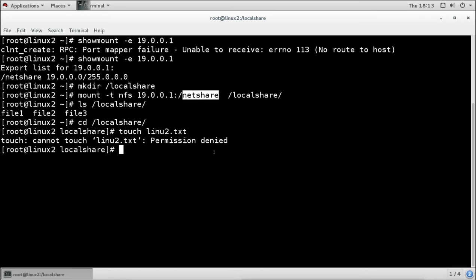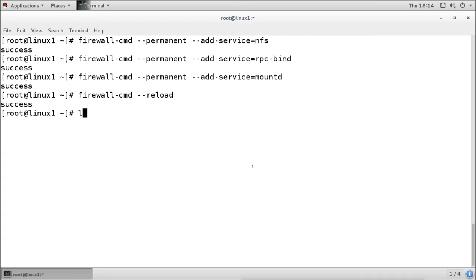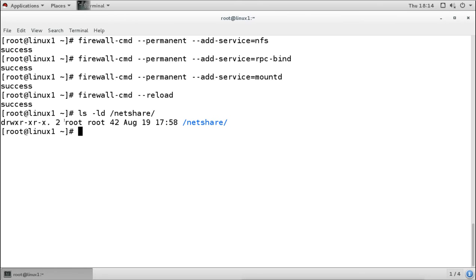We can check the access permissions of this directory on the Linux 1 server. When we check the access permission here on this net share directory, it says that the directory is created by the root user, the owner is root, and only the root user can do the read write, and all the other users can only do the read access.